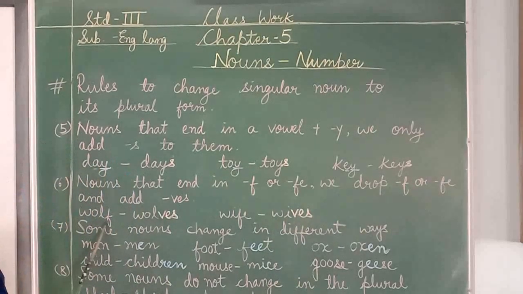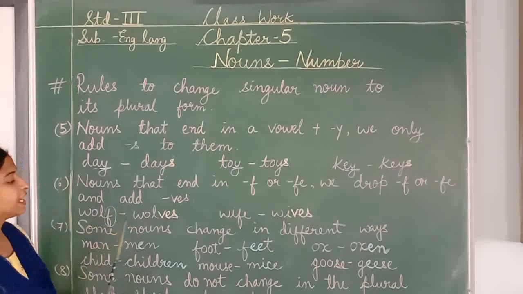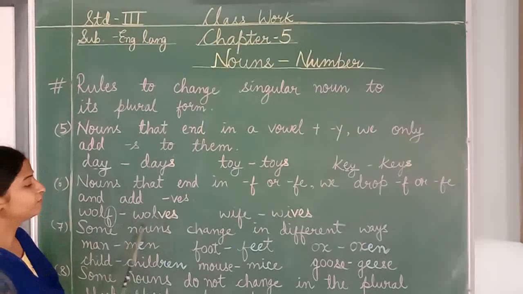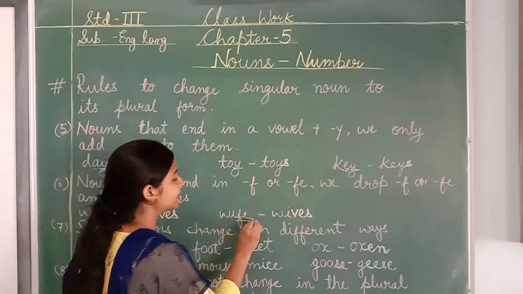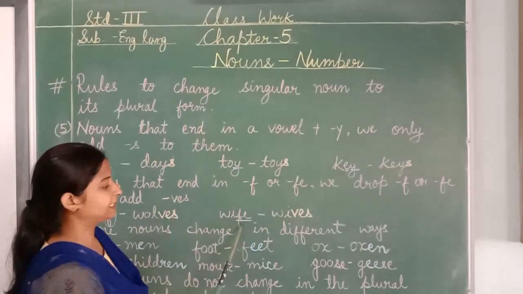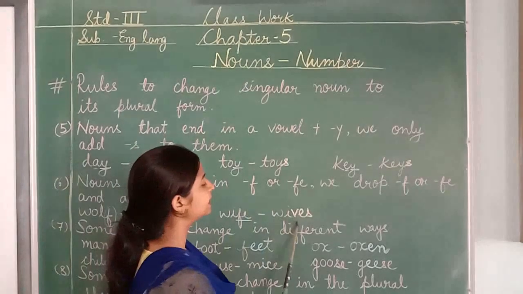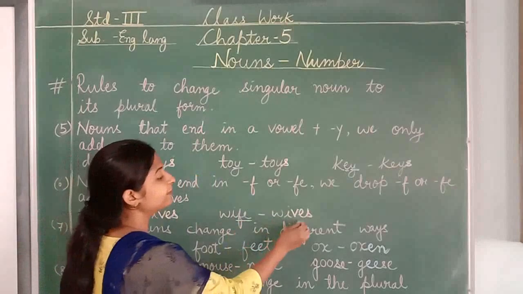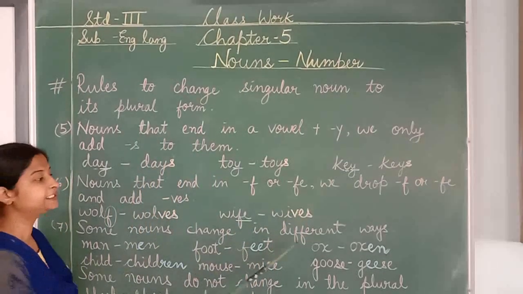Wolf. What is at the end? F. We will remove f. This f will be removed and we will add ves to make it plural. Wolves. Wife. What is at the end? Fe. We will remove fe and we will add ves to make it plural. Wife, wives.